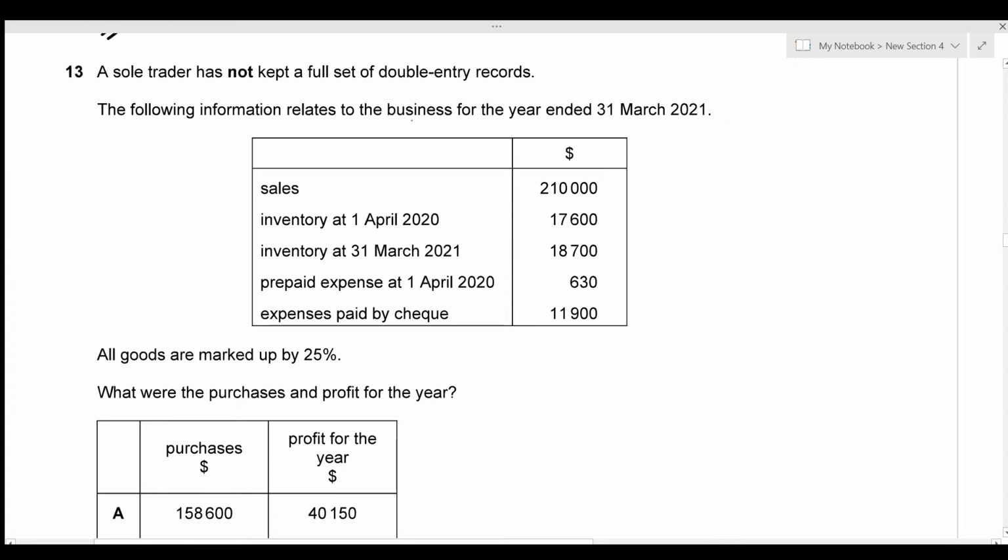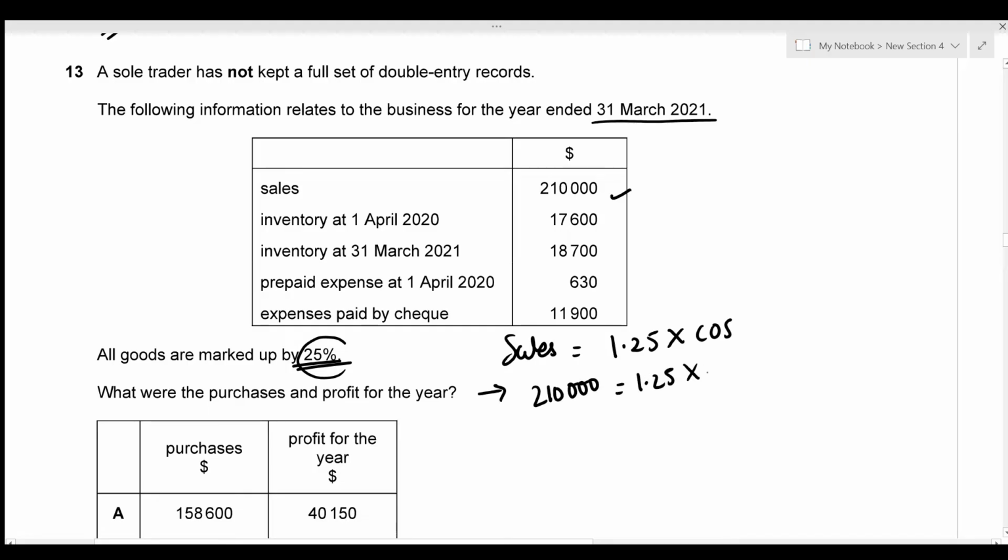the following information which relates to the business for the year ended 31st March 2021. So we're given the sales, closing inventory and opening inventory, and then we're also given the prepaid expense and the expenses paid by check. What we're also given is that all goods are marked up by 25%. So we need to figure out the value of the purchases and the profit for the year. If the goods are marked up by 25%, it just means that the sales value is 1.25 times the cost of sales. So the sales value is already given over here. So that's 210,000 equals 1.25 times the cost of sales, which we need to figure out.